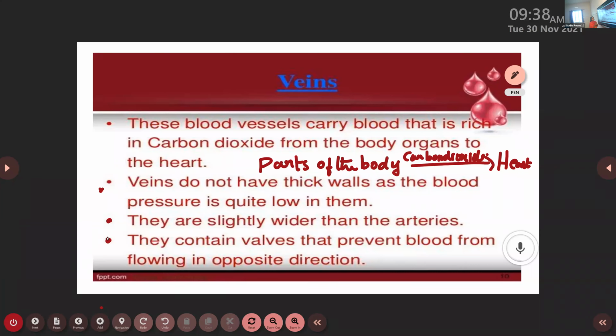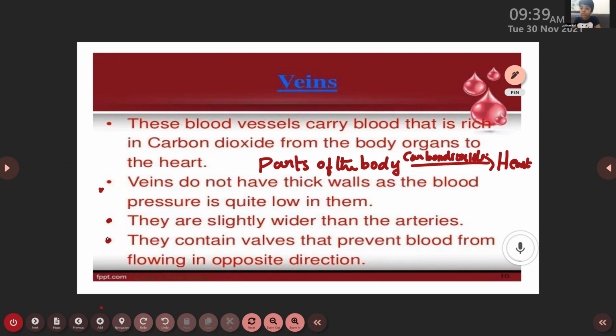The last point, they contain valves that prevent the blood from flowing in the opposite direction. Veins contain valves that prevent the blood from flowing in the opposite direction. But in the case of arteries, do they contain valves? No, ma'am. Why? Because it flows in the right direction. Very good. Because in the case of arteries, the blood flows in the right direction due to the pumping of the heart. But in the case of veins, they contain valves in order to prevent the flow of blood from the opposite direction.